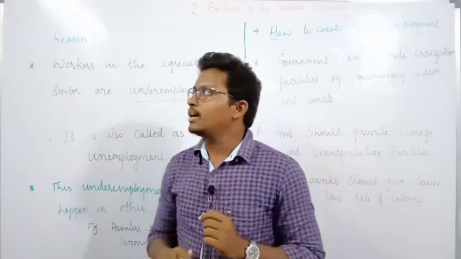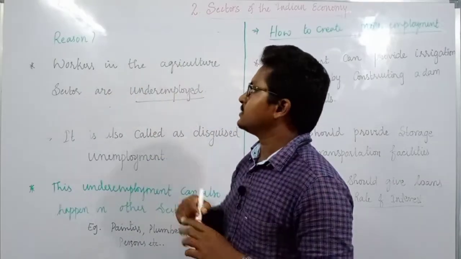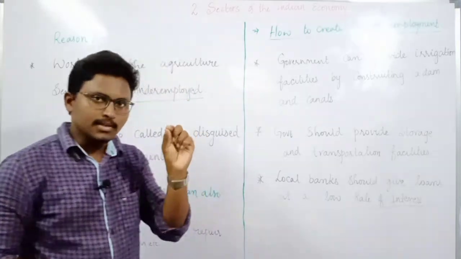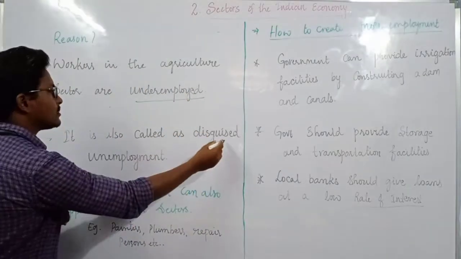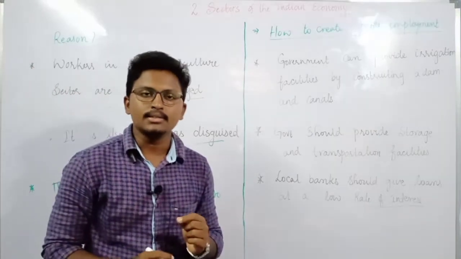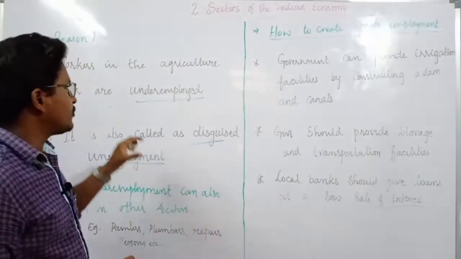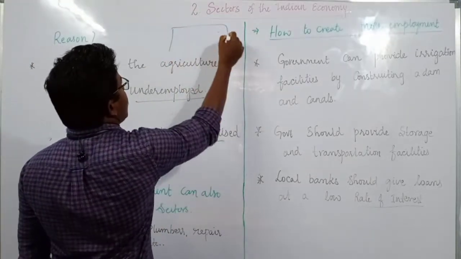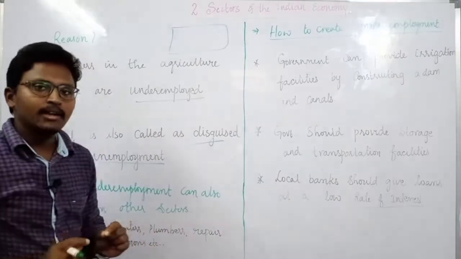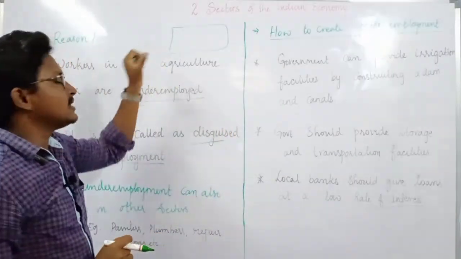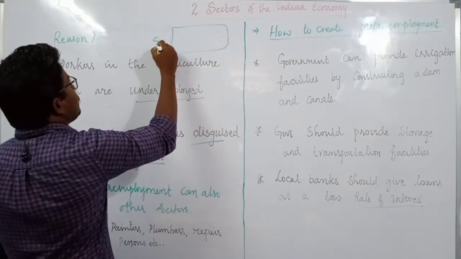The main reason is that workers in the agriculture sector are underemployed. What do you mean by underemployed? This underemployment can also be known as disguised unemployment, which you might have already learned in 9th class. So let me clarify what underemployment is. For example, take a small plot of land, maybe 1 hectare, and the number of people required to grow food in this field is, suppose, only 5 members.